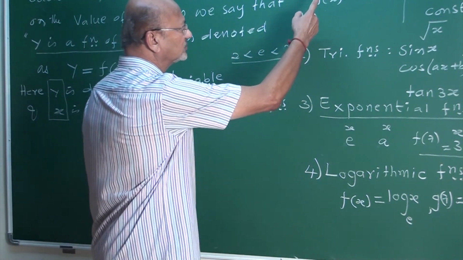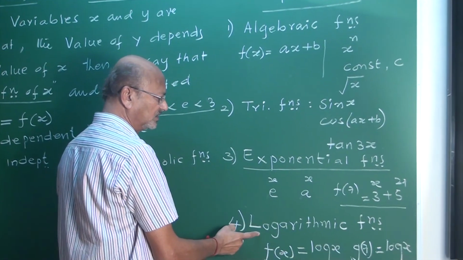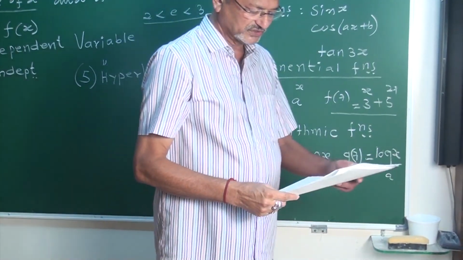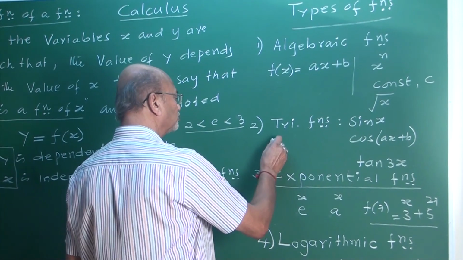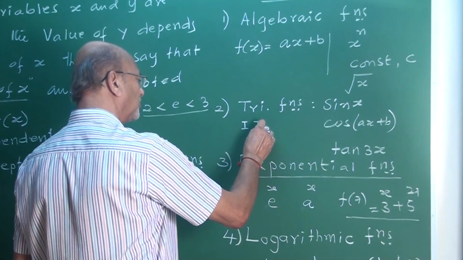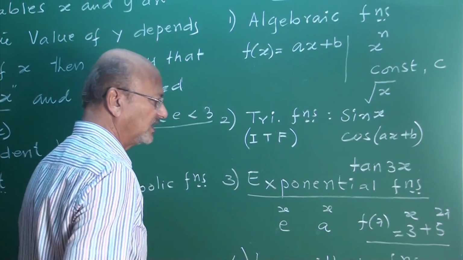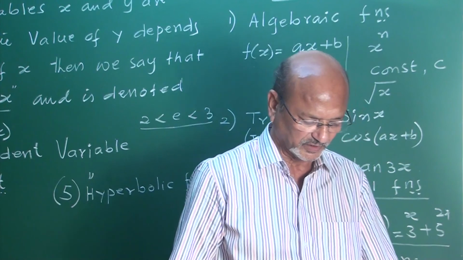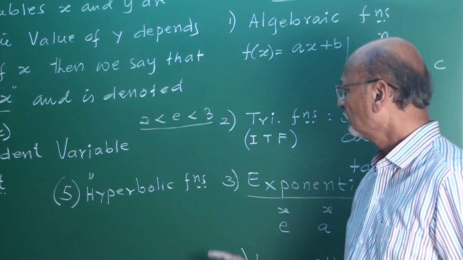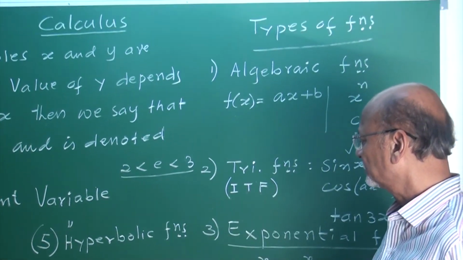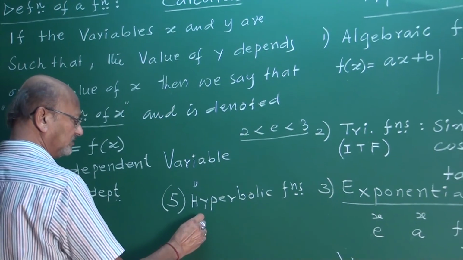You have to study algebraic functions, trigonometric functions, exponential functions, and logarithmic functions. Trigonometric functions also include inverse trigonometric functions, ITF. Yes, my friends. These are types of functions.